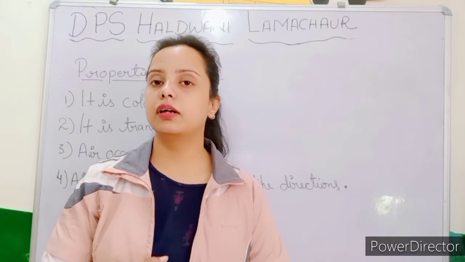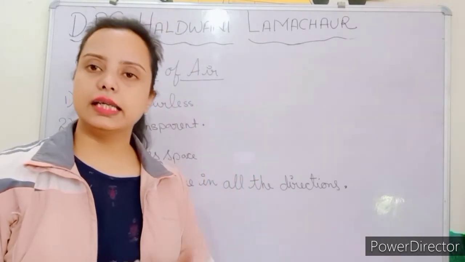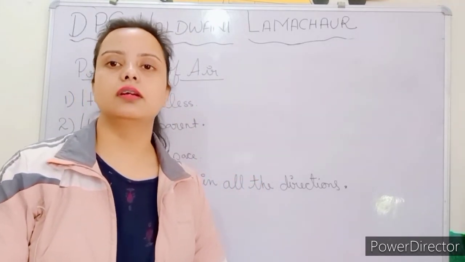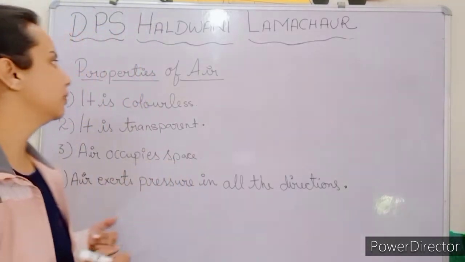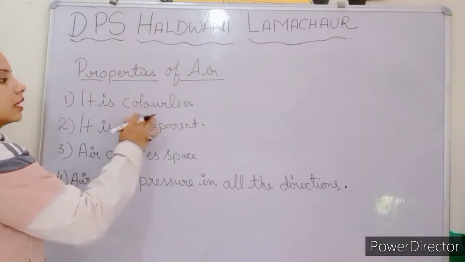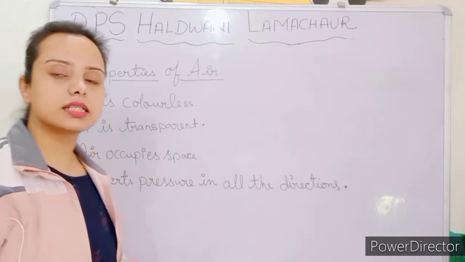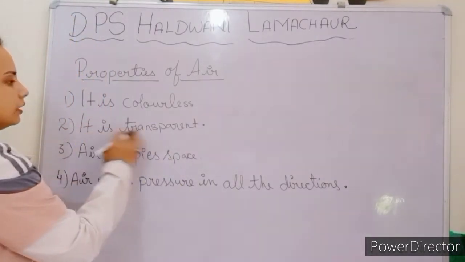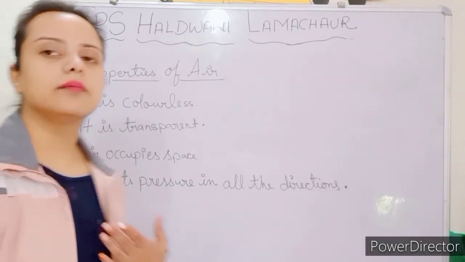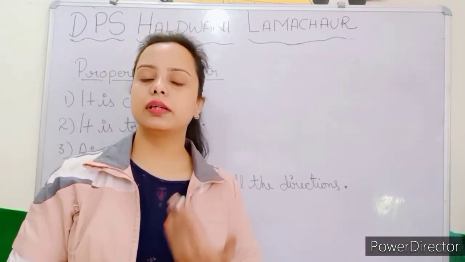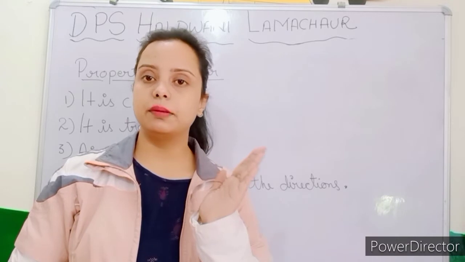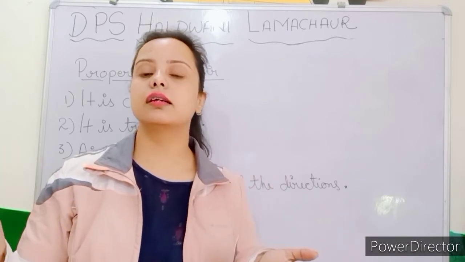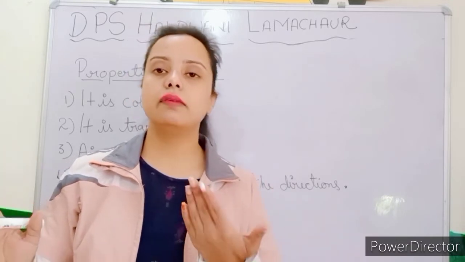So students, I have explained about the wind, the air and the composition of air. Now what are the properties of air? It is colorless, it does not have any color. It is transparent, we can see through it. Everywhere air is there, but still we can see through it.